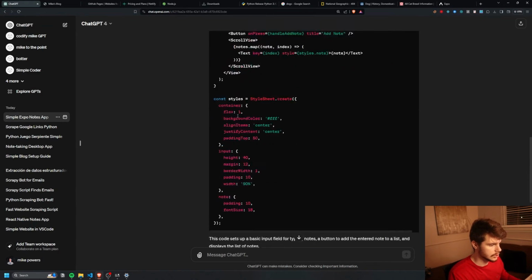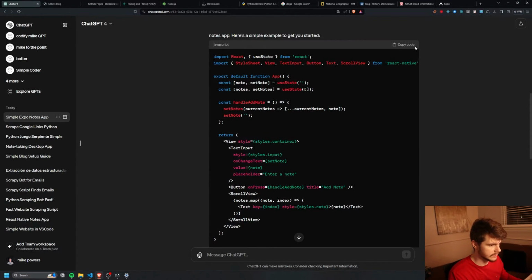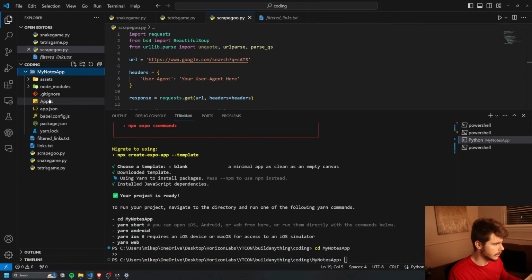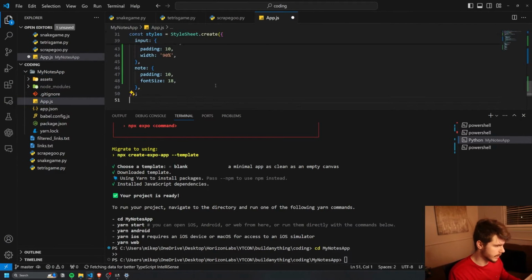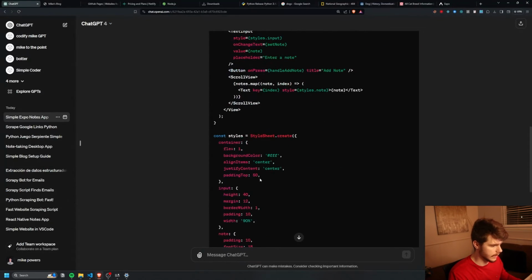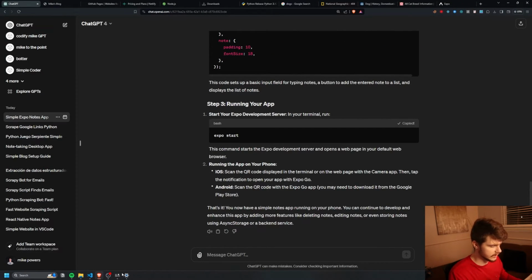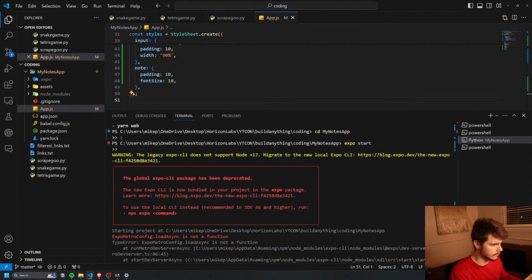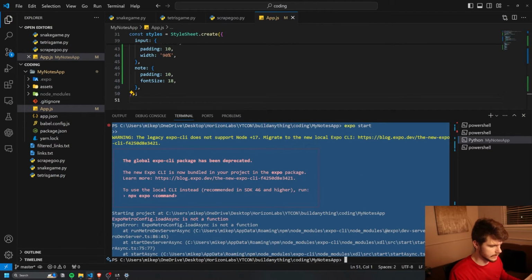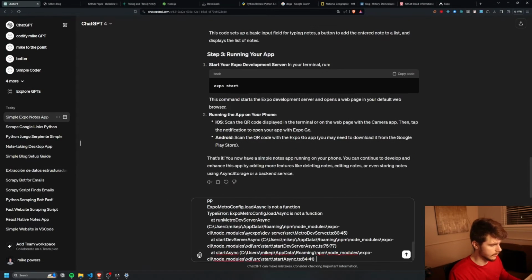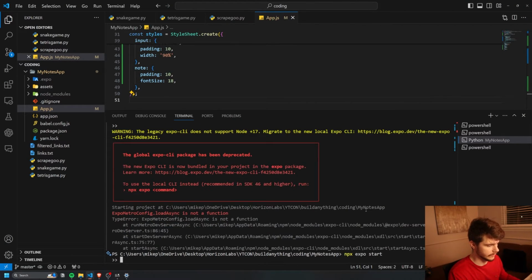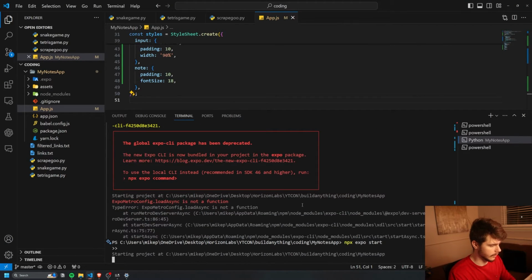So we need to change our app.js to have some different functionality here. So I'll copy this. If I go into my folder and check out my app.js, I'm just gonna paste this new stuff in here, and then let's give it a run. So expo start. If we check this out here, ooh, looks like it wasn't working. Let's copy the error, put this back in here, and see what we need to do. I think we need to actually use npx expo start. This might be the new version of Expo that we have to use inside of our project.